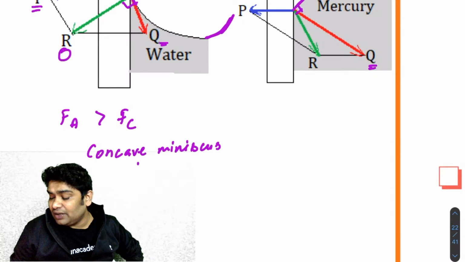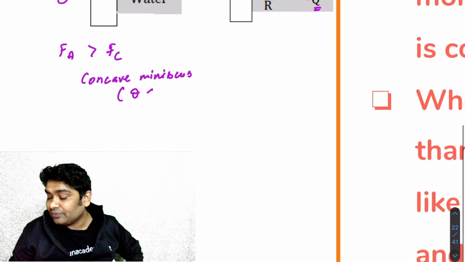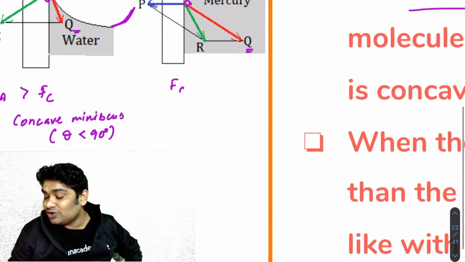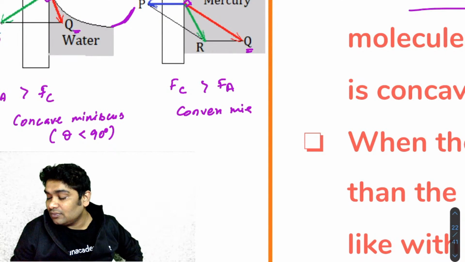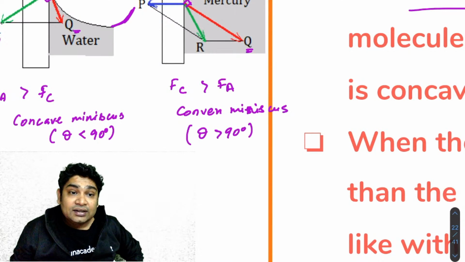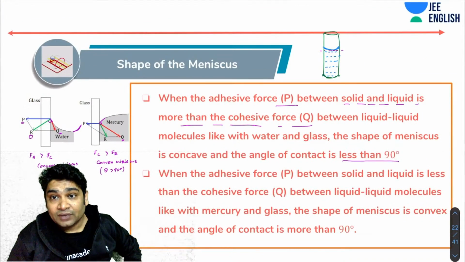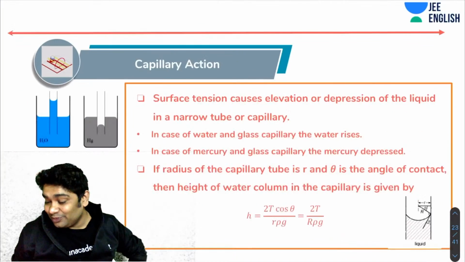Concave meniscus also implies theta, which is the angle of contact, being less than 90. Okay, and if you have cohesive forces which are stronger than adhesive forces, then you will see a convex meniscus. Okay, and theta would definitely be greater than 90. So again, the relative strength of adhesive and cohesive forces decides the shape of the meniscus. This has been explained here, but I showed you also.